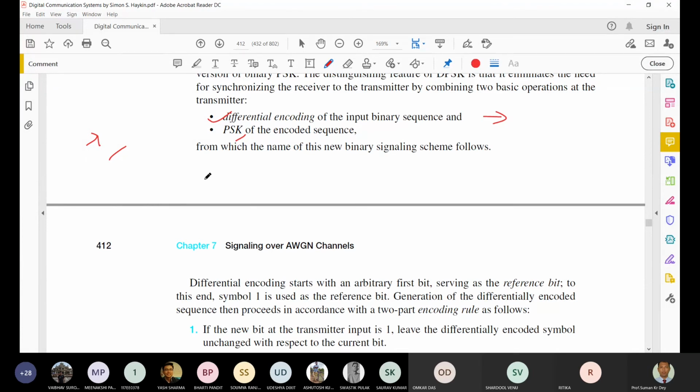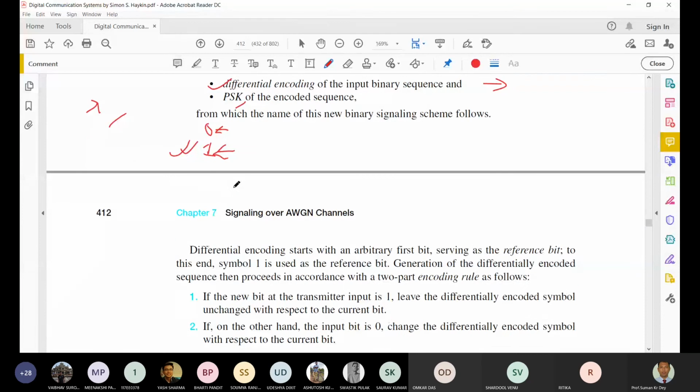In general we take 1. Some people may also take 0, there is no problem, but in most cases we take 1, and I will take 1 as the reference bit. Now there are two parts to the encoding rules.